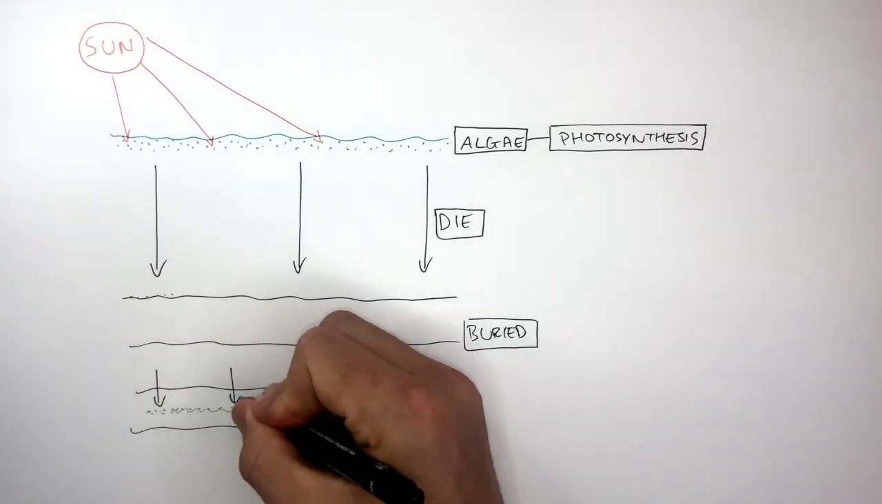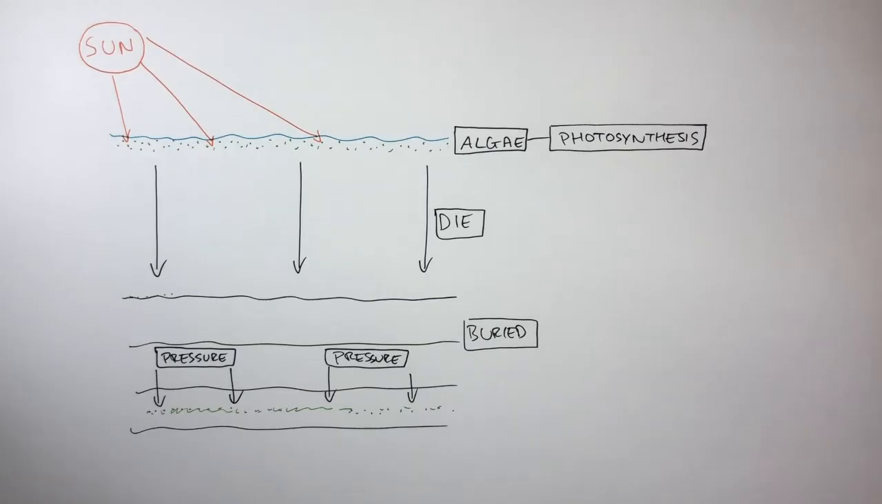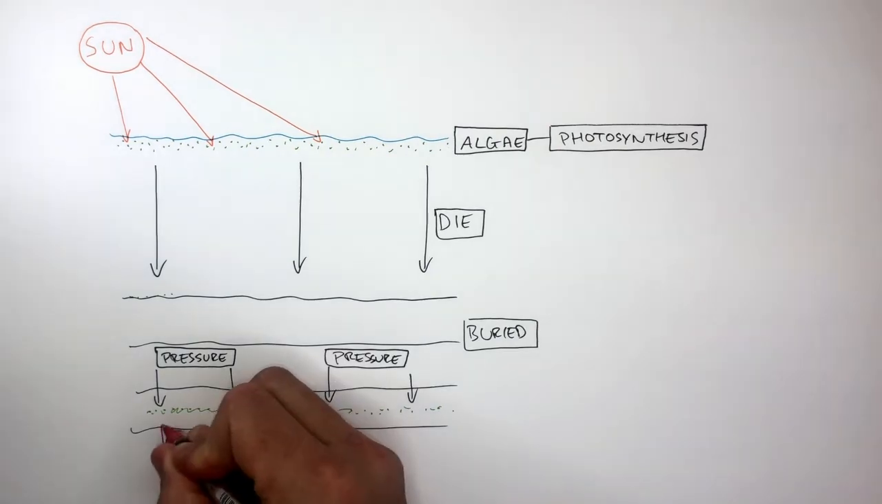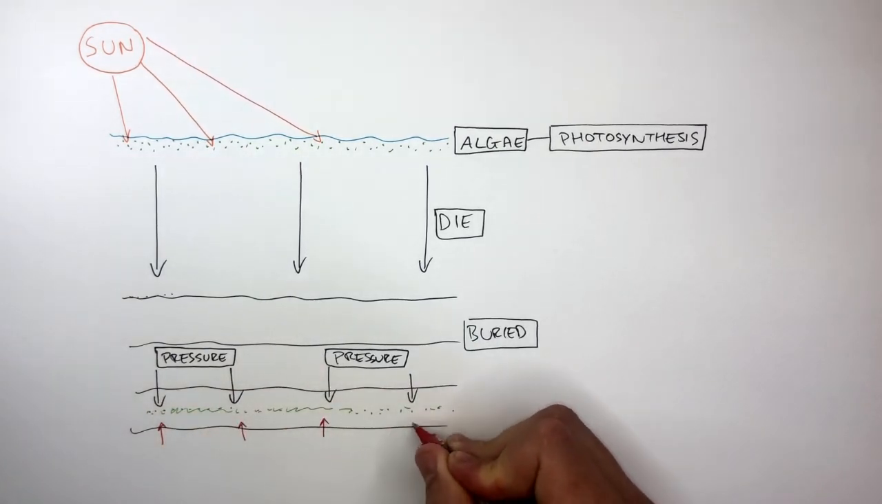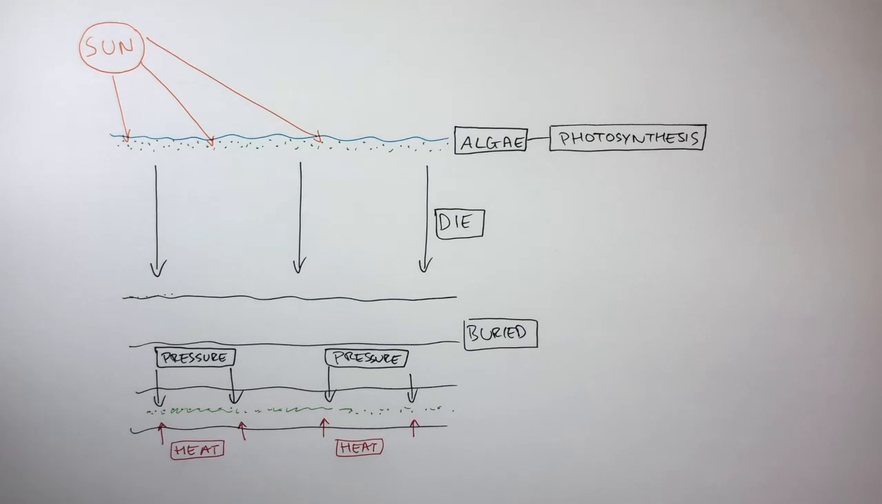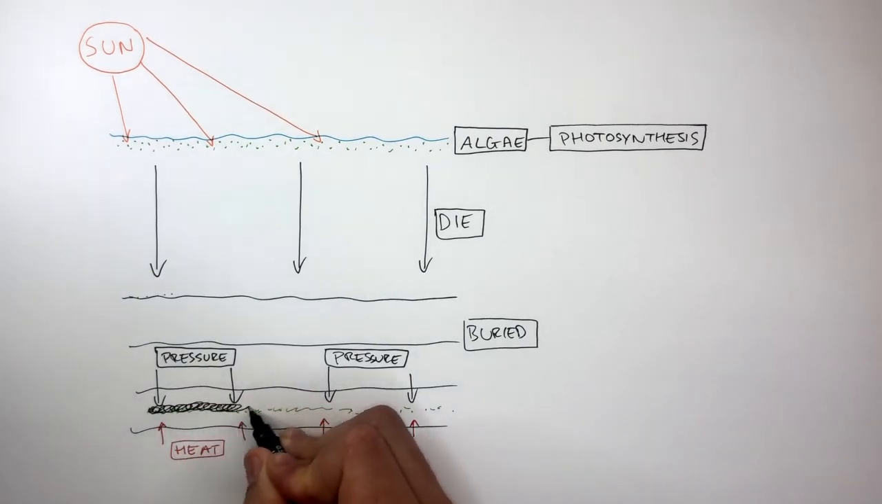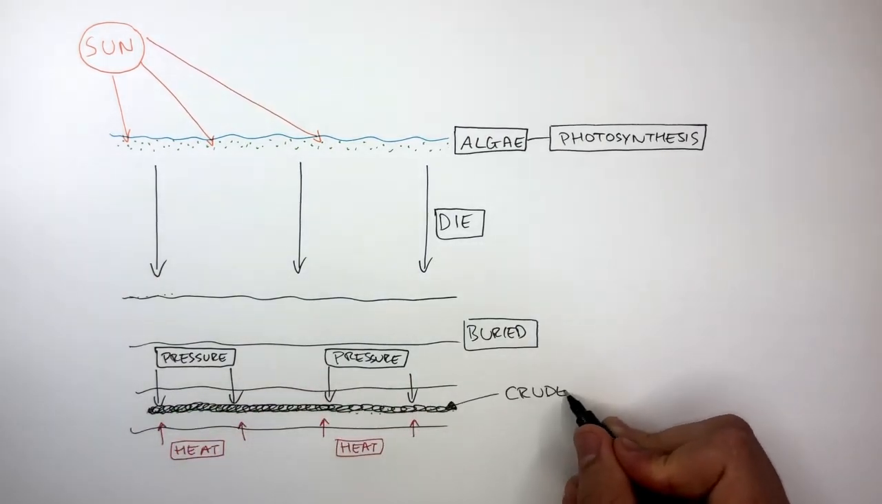The layers from above cause a lot of pressure to be applied to the algae, and because the algae is buried 3 to 4 kilometers deep underground, it's going to be subjected to a lot of heat. This heat and pressure converts the algae into crude oil.